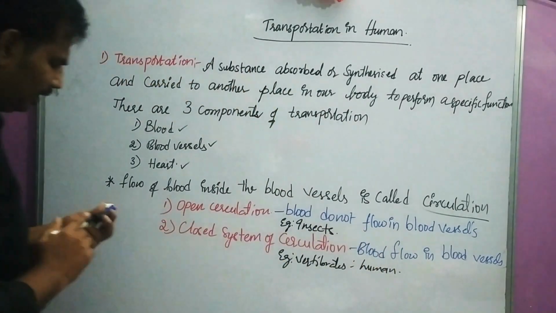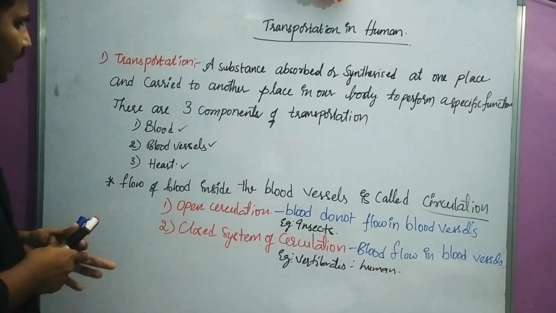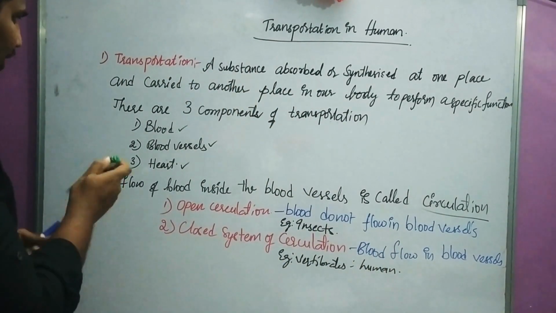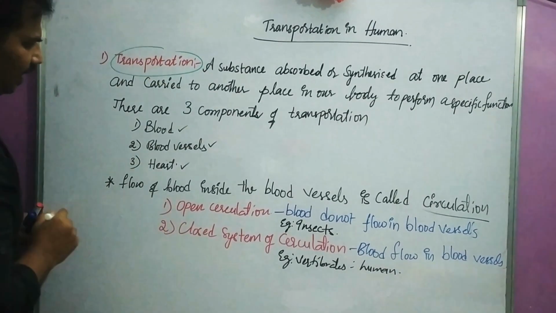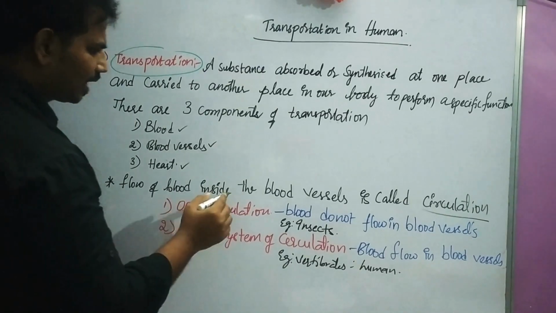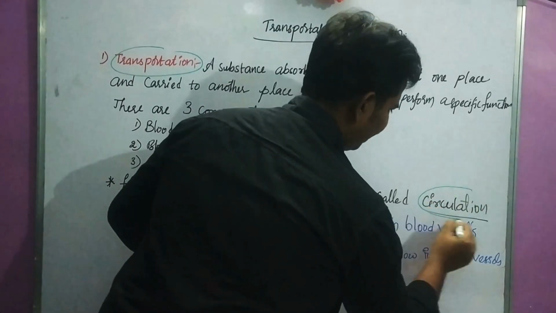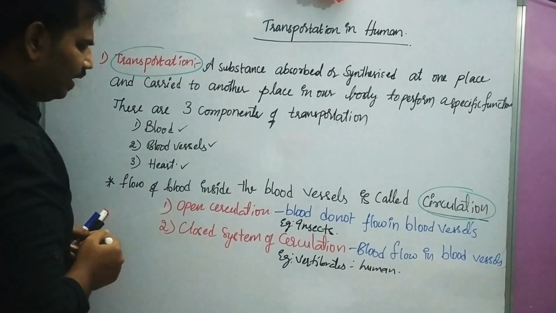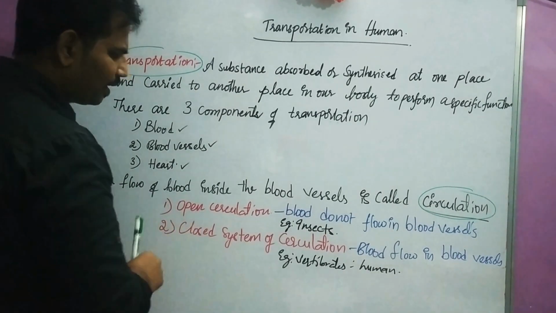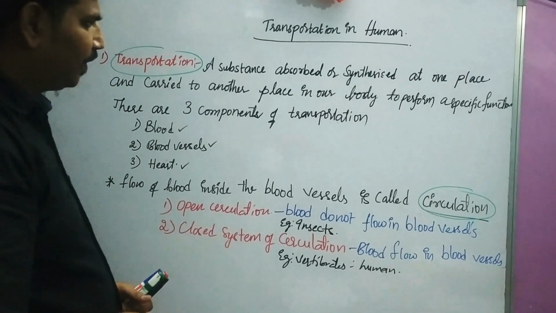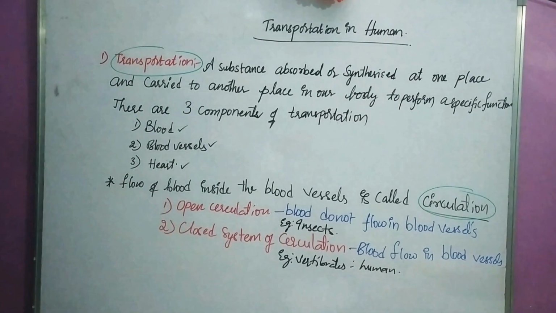Children, I think now you are clear what is meant by transportation, circulatory system, circulation, and the different types of circulation, open and closed. Now let us go to the next part.